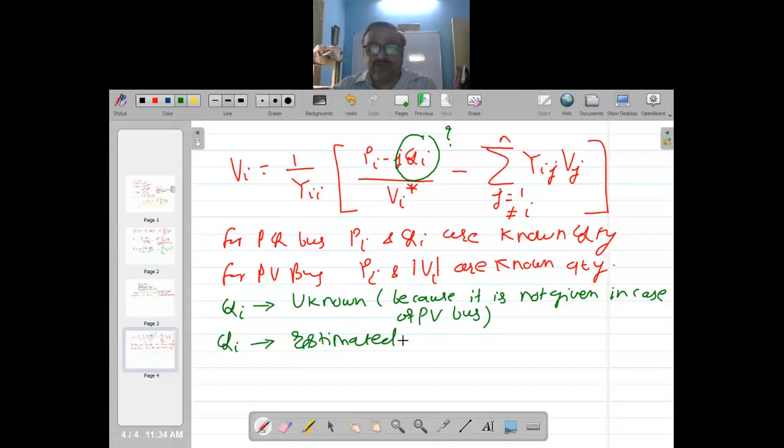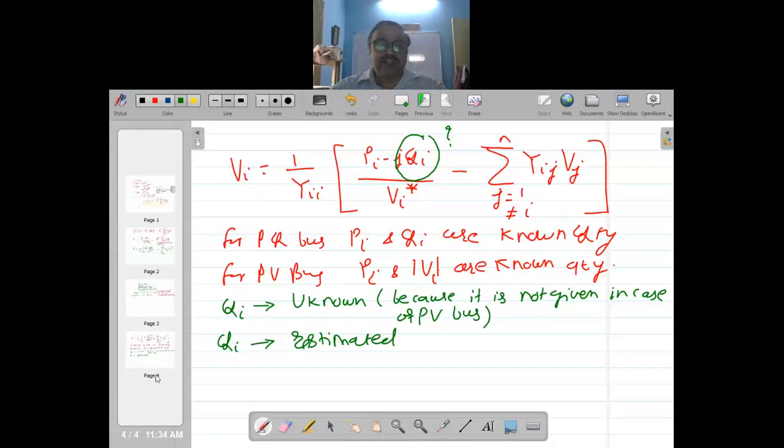So once we estimate Qi, then I can put the value of Pi, which is known for a PV bus. As we say, for PV bus, Pi and the magnitude of Vi are known quantities. So Pi I definitely know. Qi I don't know, but I can get an estimate. How much should be Qi, that I can estimate, so that estimate I will put here. And the rest of the things are known, so I can calculate Vi here.